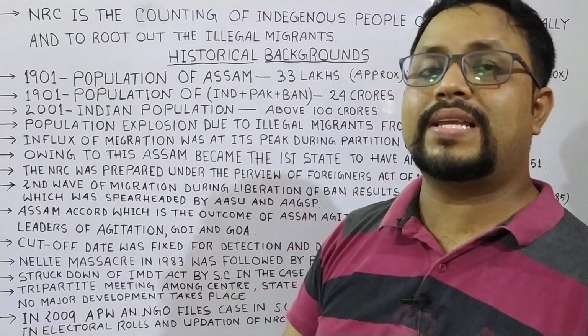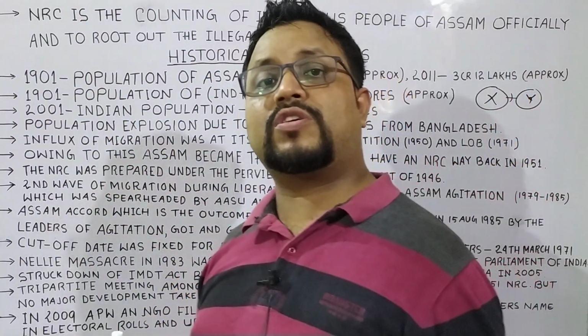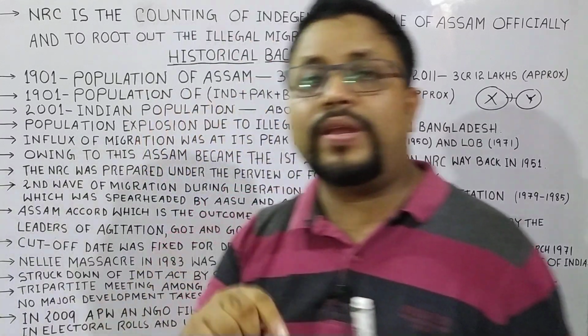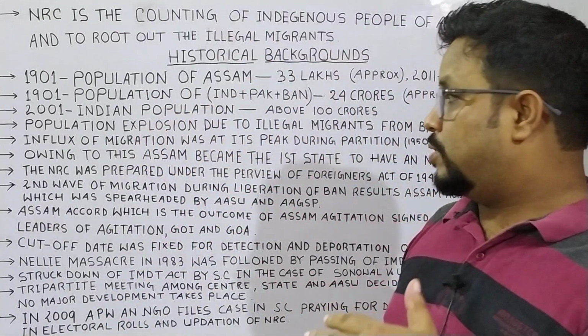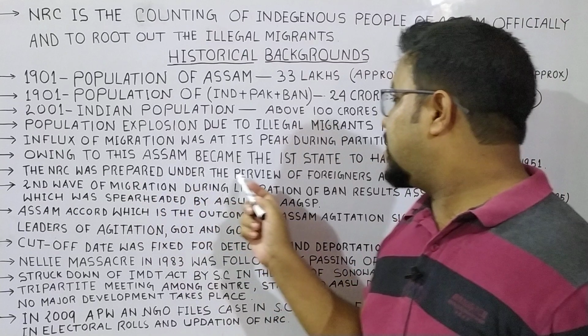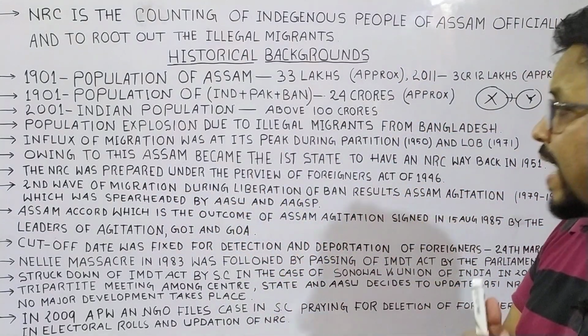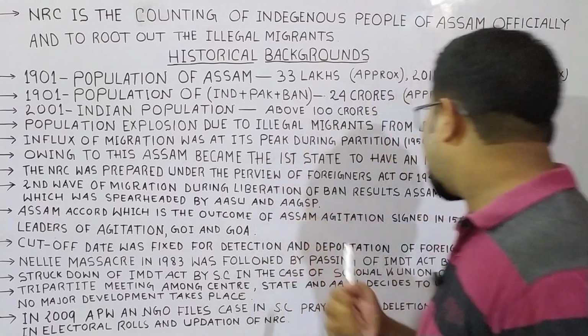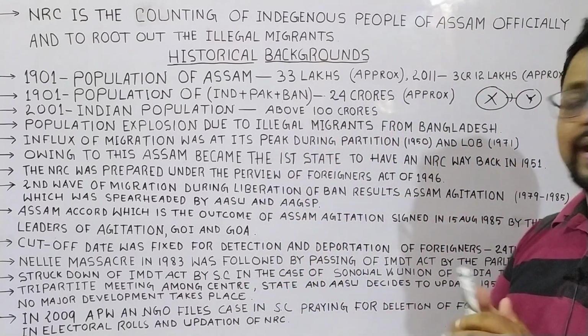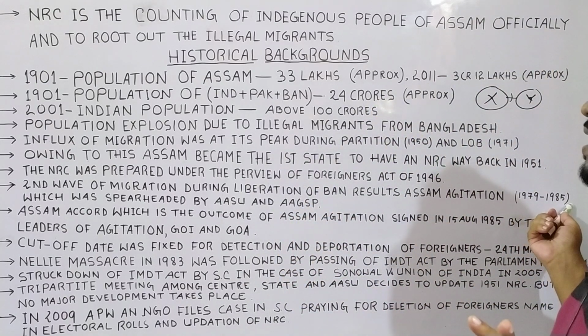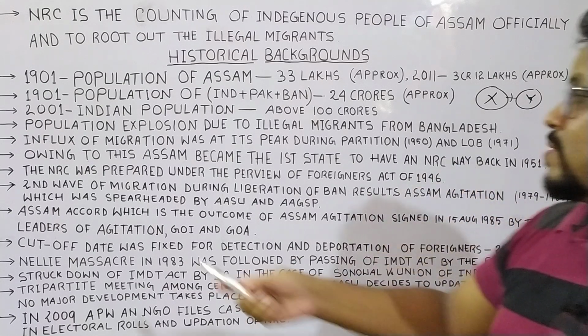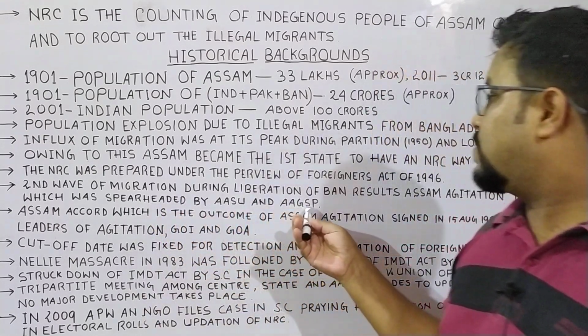We already know that in 1951 the first census after independence was conducted, and on that basis the NRC was issued. This NRC was prepared under the purview of the Foreigners Act of 1946. Now the second wave of migration, during the liberation of Bangladesh, resulted in the Assam agitation from 1979 to 1985, and this Assam agitation was spearheaded by the AASU and the Assam Gana Sangram Parishad.